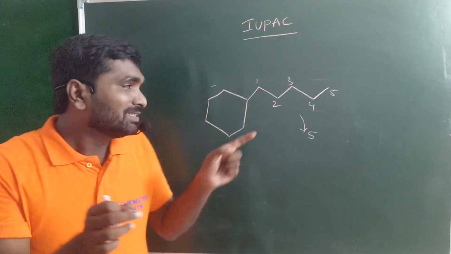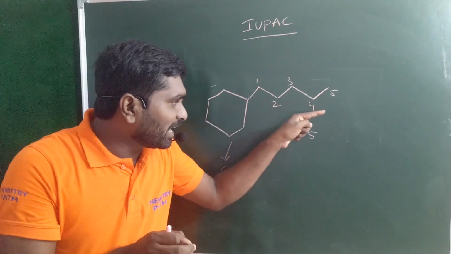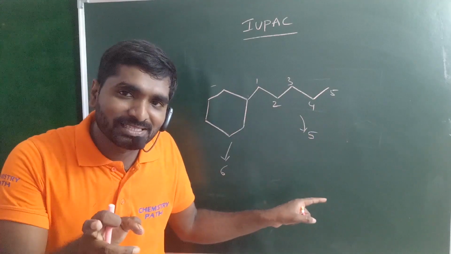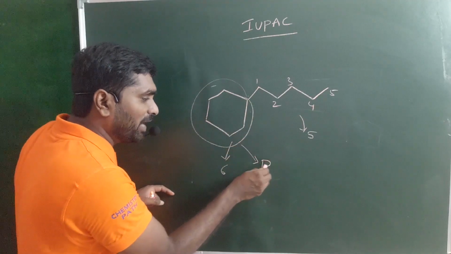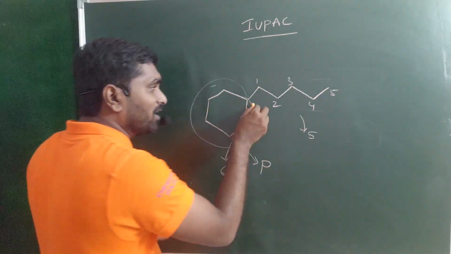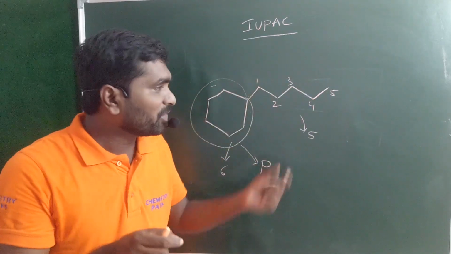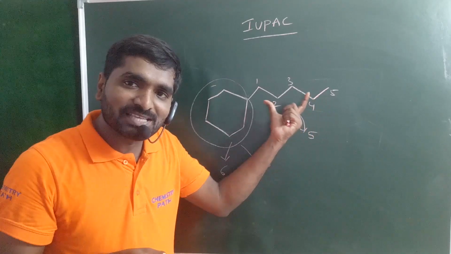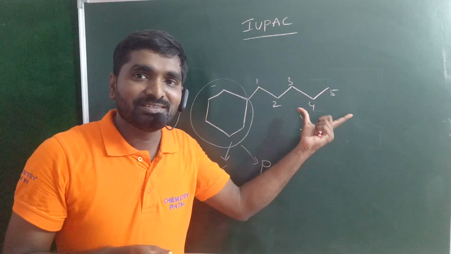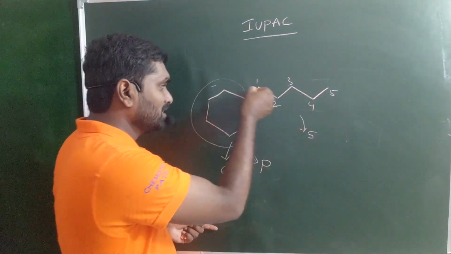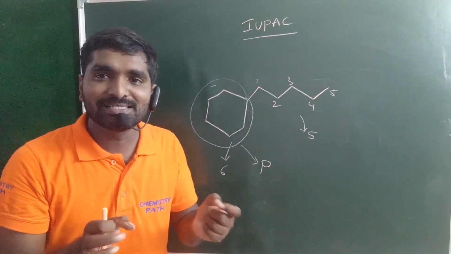According to that rule, the cyclic ring contains 6 carbon atoms and the side chain contains 5 carbon atoms. That means the cyclic ring is your parent chain, and the side chain is the substituent. 5 carbon atoms are present in the substituent, so that is nothing but ethyl. So 1-ethyl cyclohexane, simply ethyl cyclohexane.